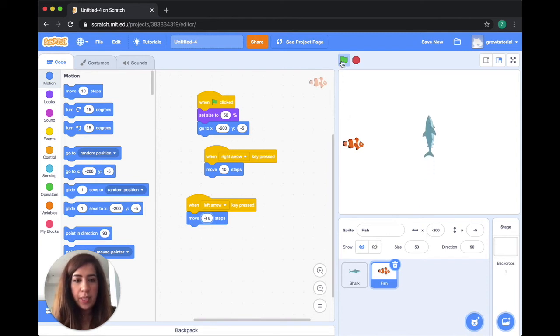So let's just try it out now and see. So I'm tapping on the right button and it's moving, and then I'm tapping on the left button and it's moving back.